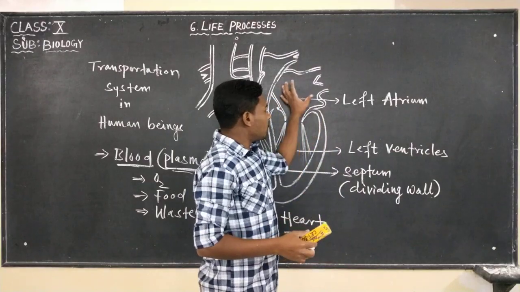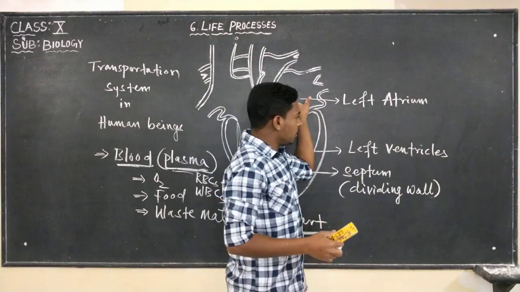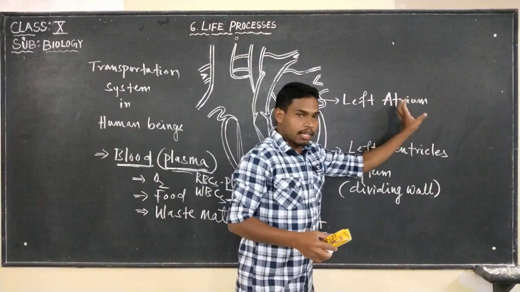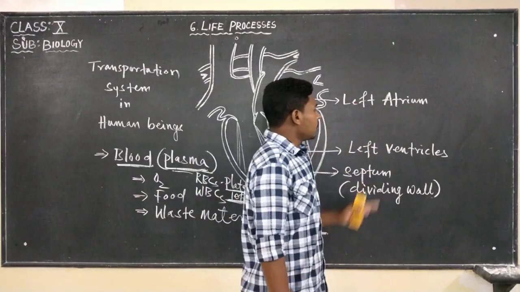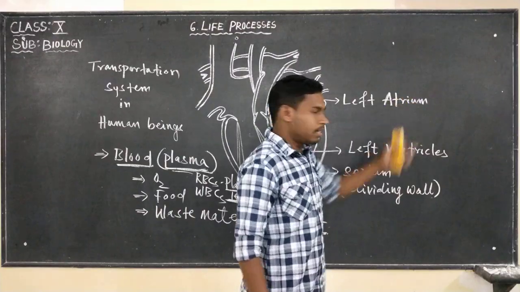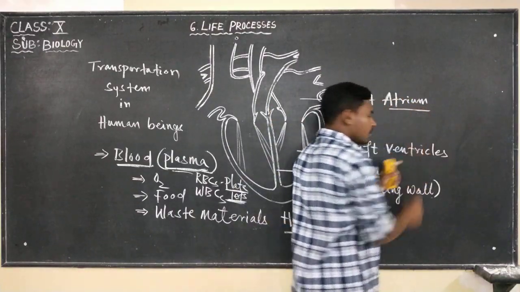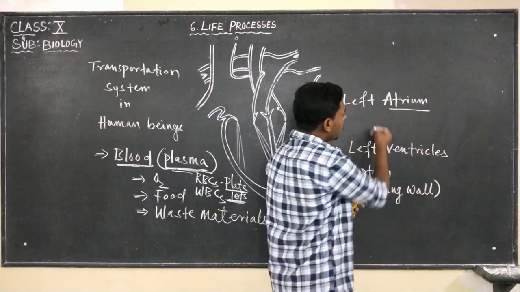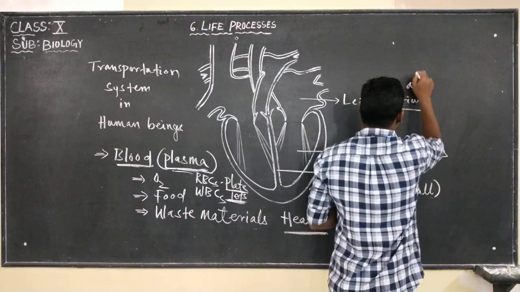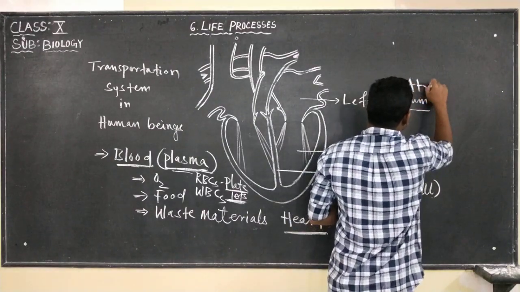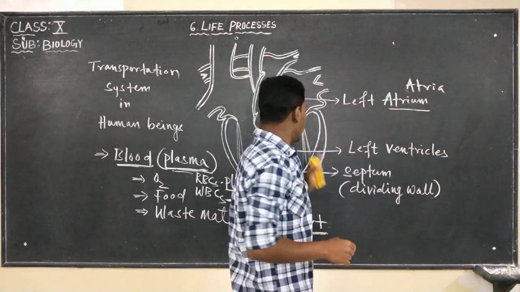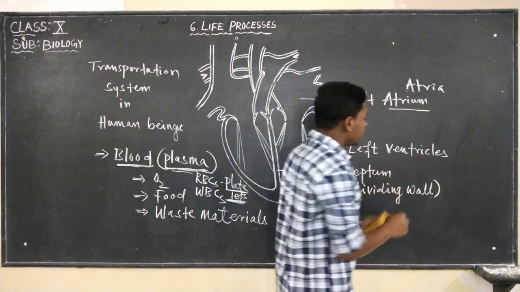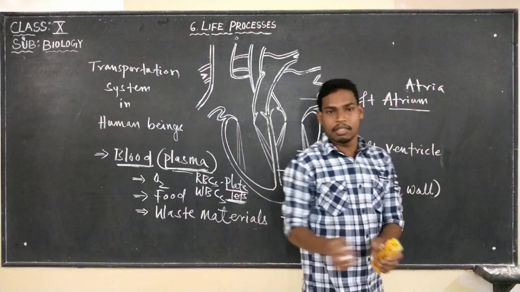If we are talking about one chamber, the left atrium, it is atrium. Atrium is singular. So what is the plural form of atrium? It is atria. Atria is the plural form. So this will become the left atrium, and this will become the left ventricle.